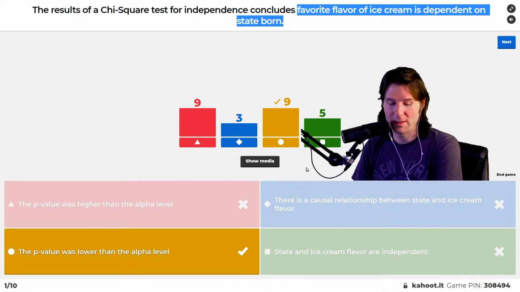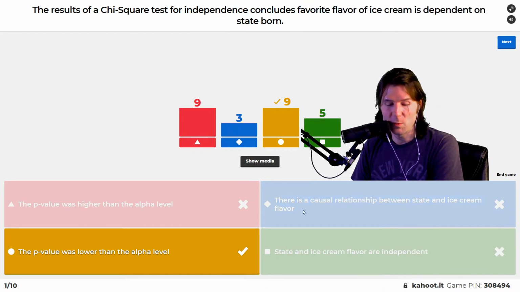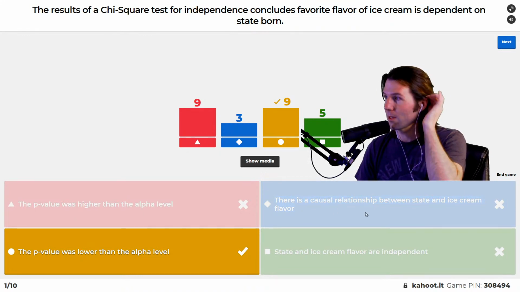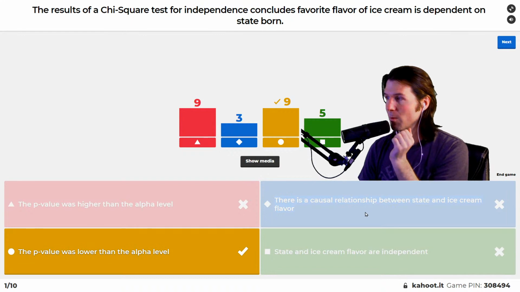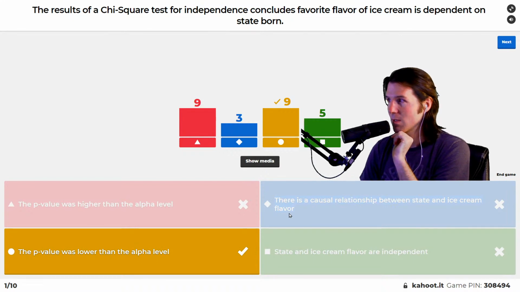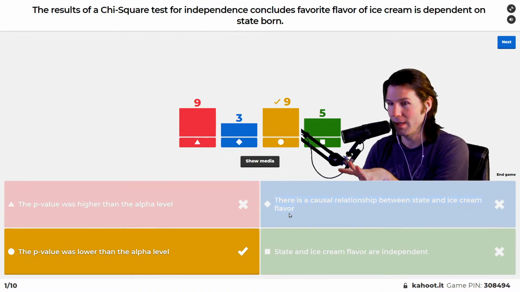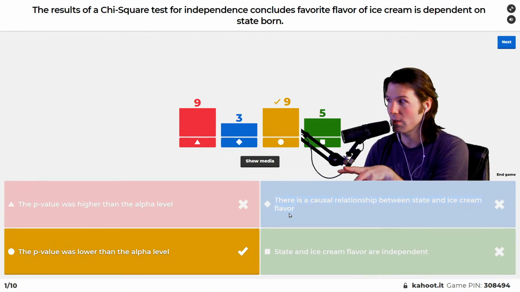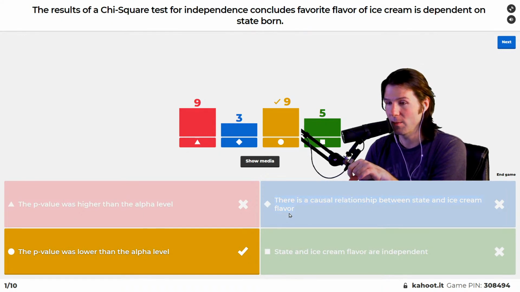So exactly. What do you notice about this one right here that almost jumps out to you as a wrong answer? Try refreshing the page maybe while we're doing this review. What do we usually put in as a trick wrong answer? Causal. We don't usually talk about cause in statistics. We don't like to say things cause each other. So we won't say there's a causal relationship between the two variables.